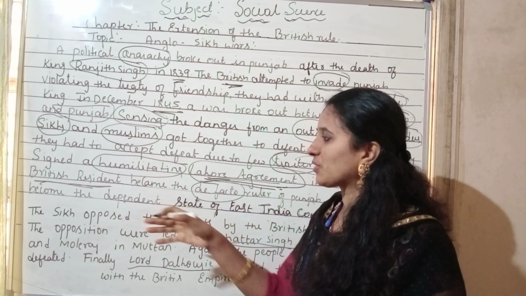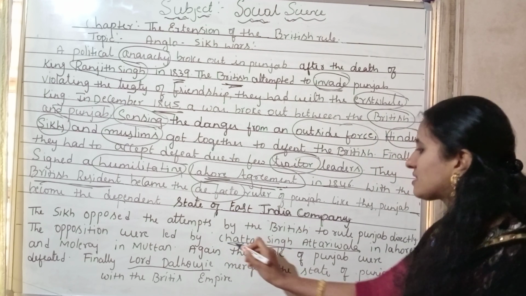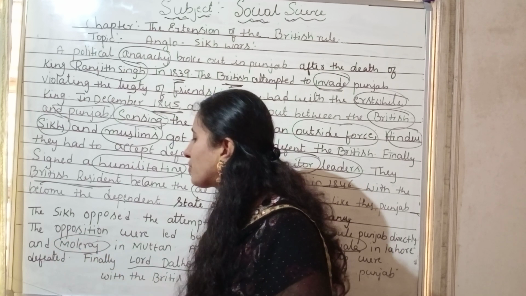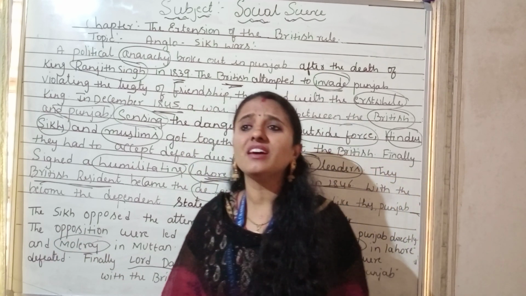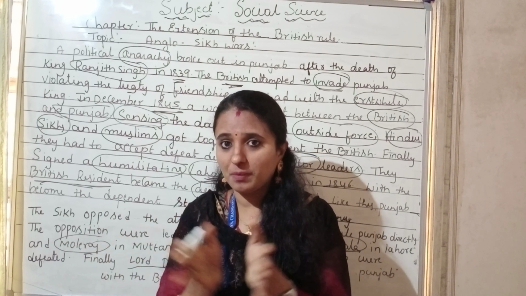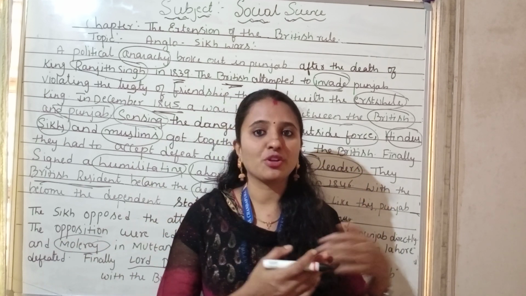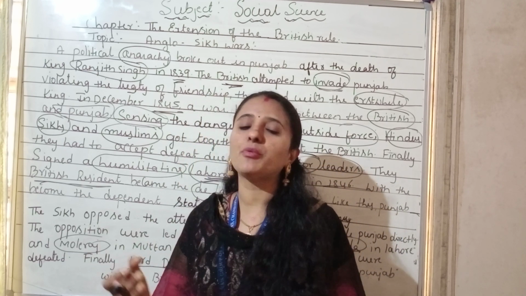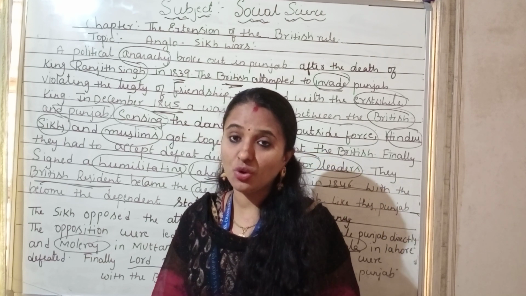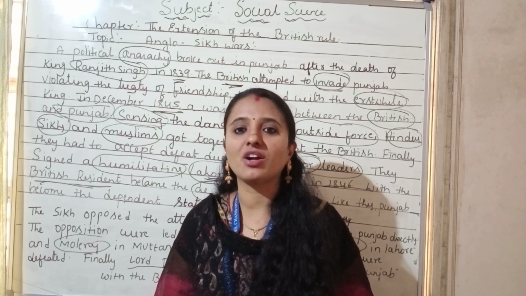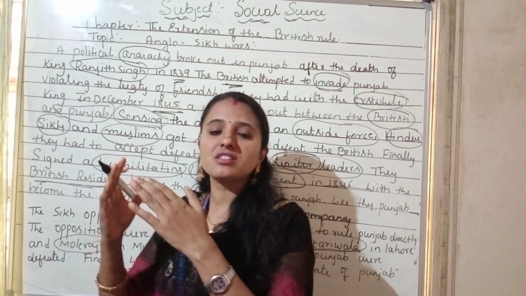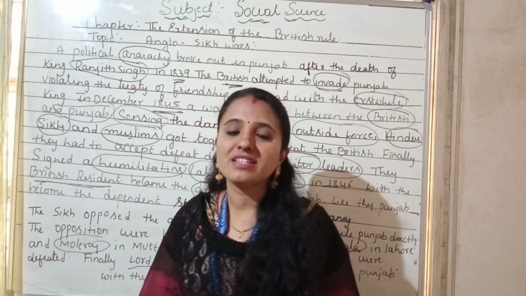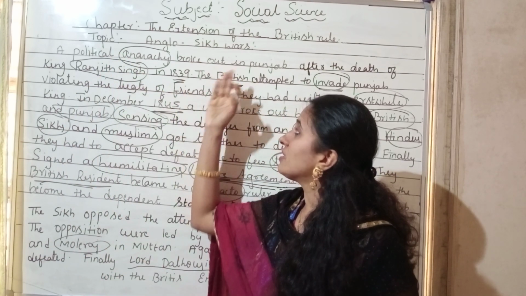So at the start it was a resident controlling. Later, when these two kings tried to fight against the British, again they had to accept the defeat. Why? Because here most of the Indians, in some places, were supporting the British, not the Indians. They did not support the kings. That is the reason even the Punjab ruler accepted the British. Don't think that the British were very strong compared to Indians. It's not like that. But some forces supported the British rather than the Indians. Due to this, they had to accept the defeat. This is the Second Anglo-Sikh War.